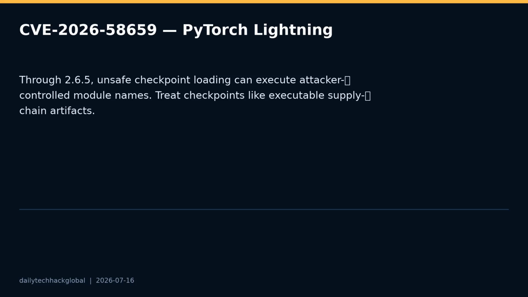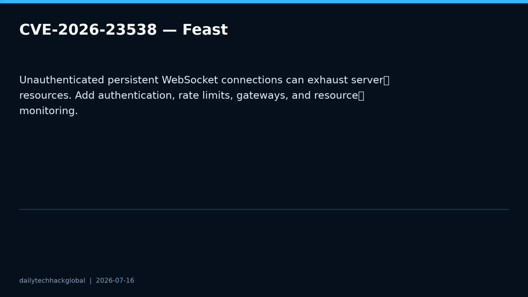Third, CVE-2026-23538 affects the Feast feature server chat WebSocket endpoint. NVD says remote attackers can establish persistent unauthenticated WebSocket connections and exhaust server resources. Feast is commonly used around machine learning feature workflows, so availability matters. Defenders should require authentication in front of exposed endpoints, rate limit connection attempts, monitor CPU and memory pressure, and place feature services behind gateways rather than directly on the internet.